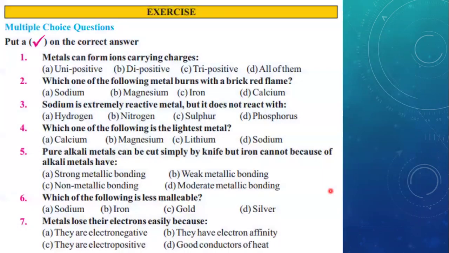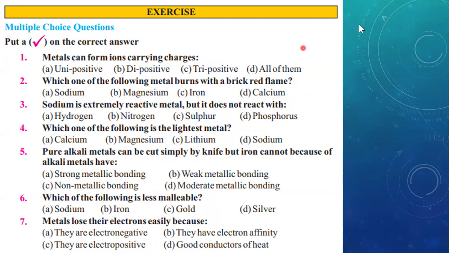Now, student, it was all about the long question. Now proceed to the exercise MCQs, multiple choice questions. MCQ number 1: metals can form ions carrying charges. So here they are asking what metals are capable of forming. Metals can form unipositive, dipositive, tripositive, or all of them.